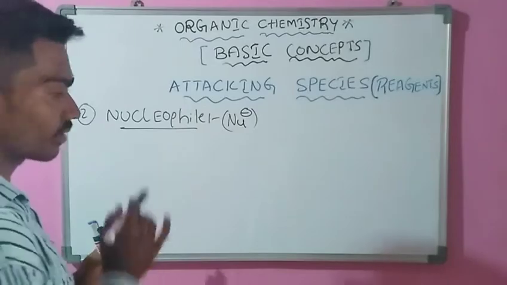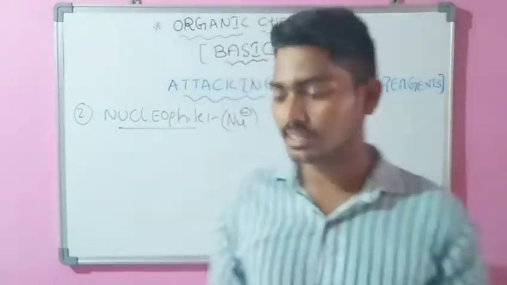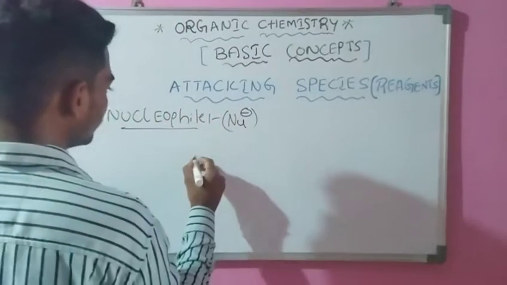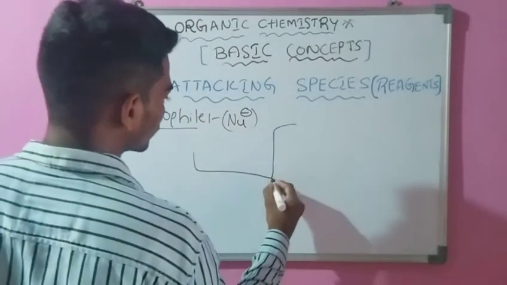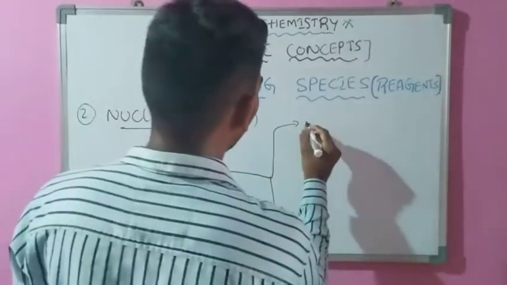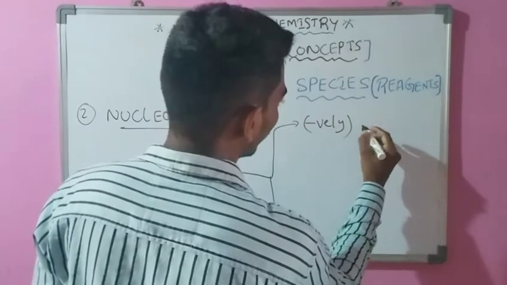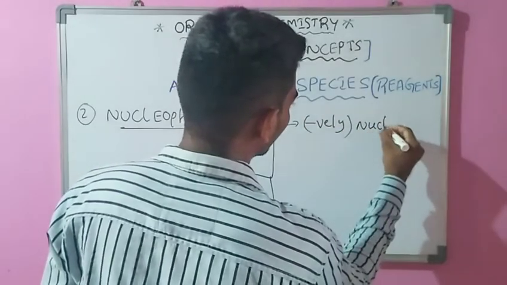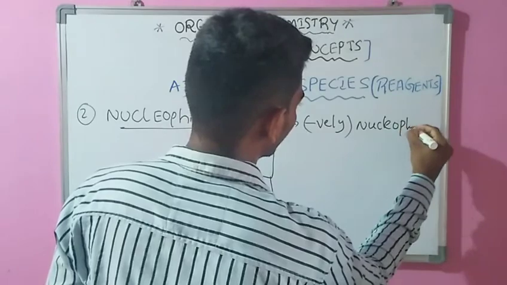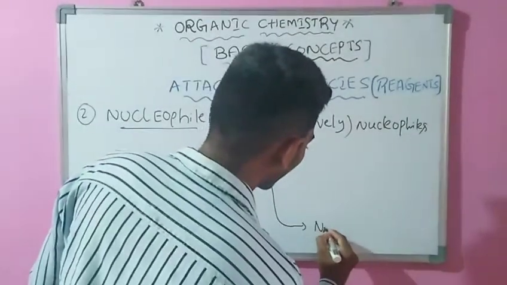Nucleophiles can be classified into two categories: negatively charged nucleophiles and neutral nucleophiles.